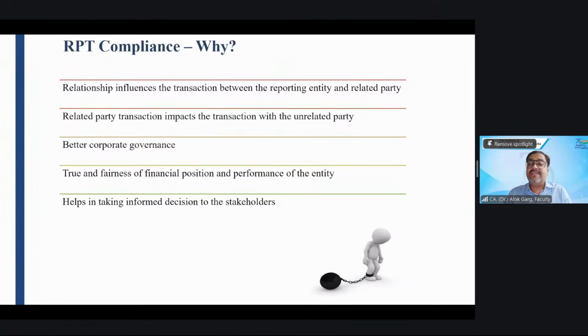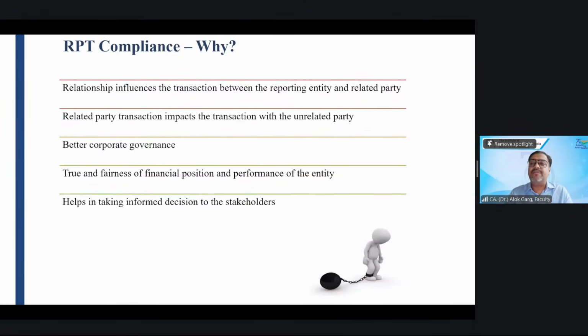Friends, in this case, when A and B become a related party, right? The transaction from B Limited to C Limited was ended. Okay. Means when somebody comes into a relationship, it may also impact the transaction with the unrelated party. Third, why RPT compliance is important for better corporate governance.